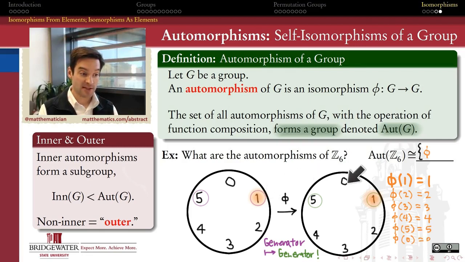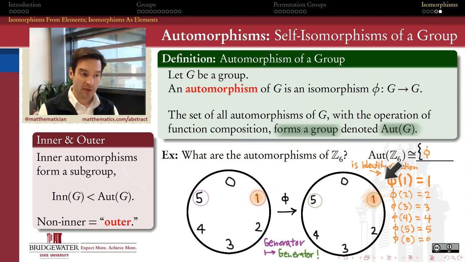One option is I could send it to itself. 1 gets sent to 1. If I send 1 to 1, then, according to the homomorphism property, I also am going to have to send 2 to 2, 3 to 3, 4 to 4, 5 to 5, of course 0 to 0 because it's the identity. And so, when I send 1 to itself, the function that I get is the identity function. And that's an important automorphism for a group. It's not always the only automorphism for a group, but it is certainly an automorphism.